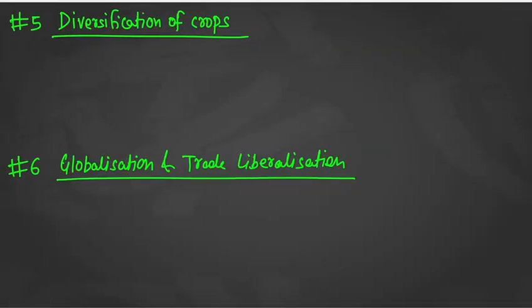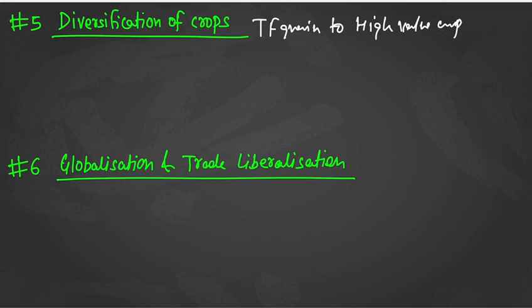Next point, the fifth point, in this you could have talked about diversification of crops from traditional food grains to high value crops. In this, fruits will come into the picture, vegetables will come into the picture. You can talk about horticulture also.